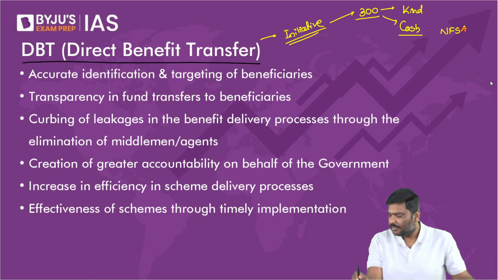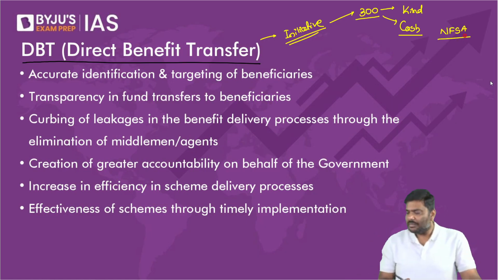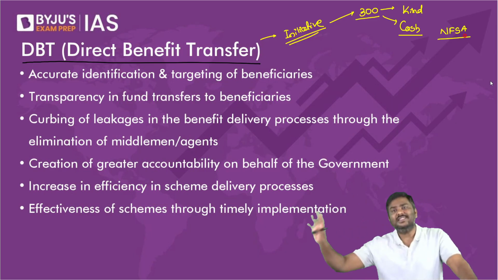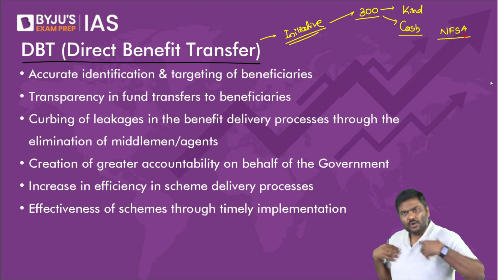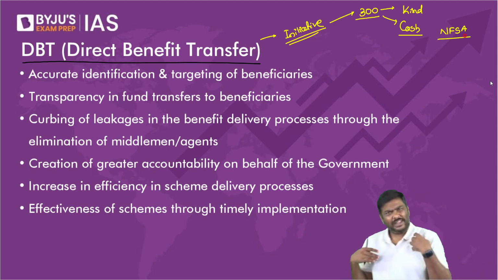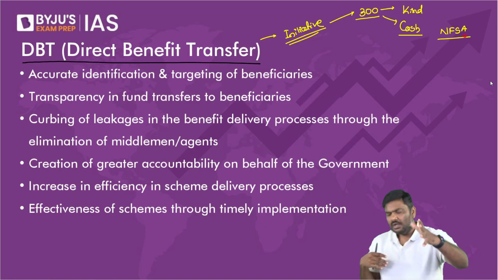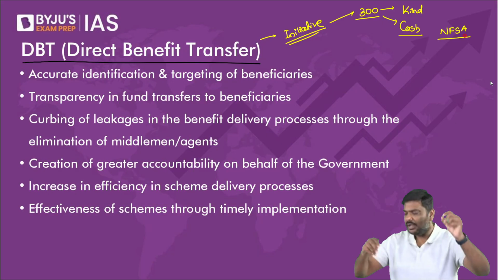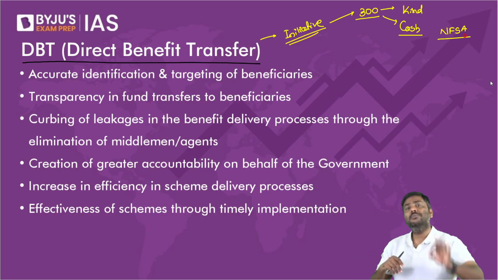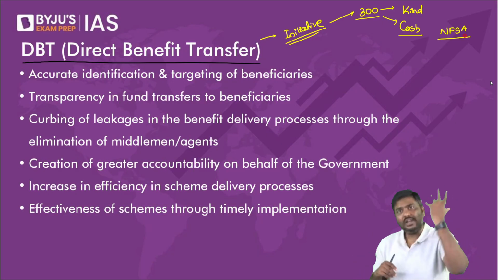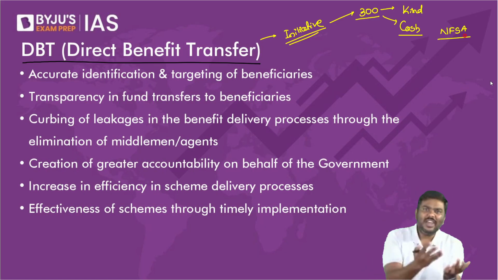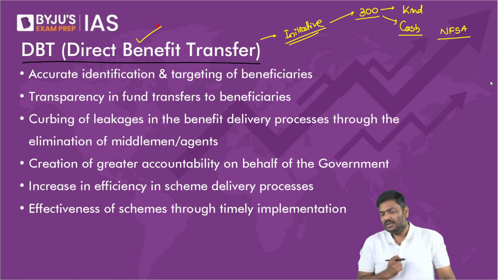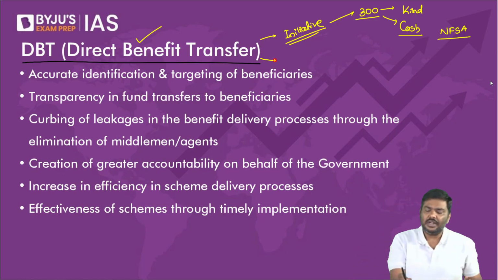Do you remember the example of the National Food Security Act? Please tell me, Monday's class. Do you remember the example where I said 5 kgs of food grains are provided, etc.? If I go to a ration shop today, do you think I will be getting 5 kgs of food grains? No. Government is identifying the beneficiaries, more than 81 crore people, and only those 81 crore people will be getting 5 kgs of food grains. How is that possible? How are we able to identify them? Government says, I will use direct benefit transfer.